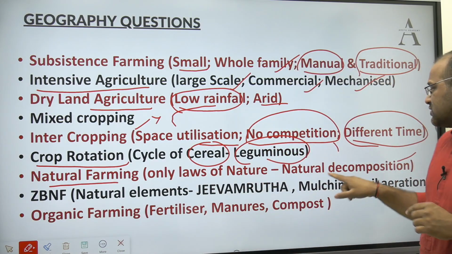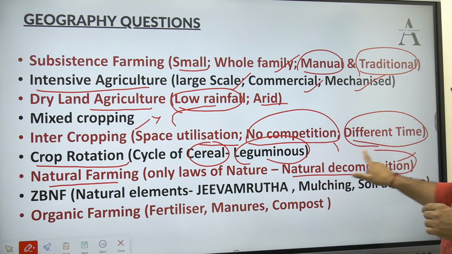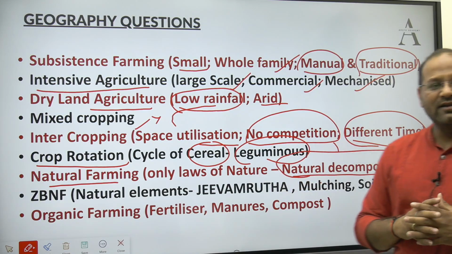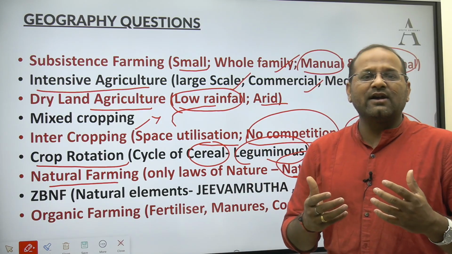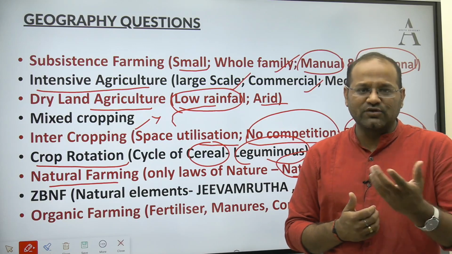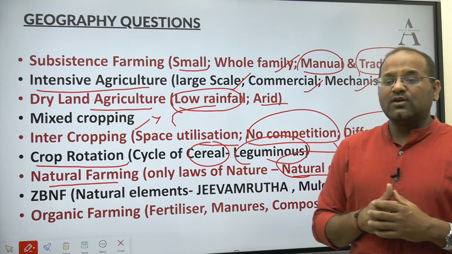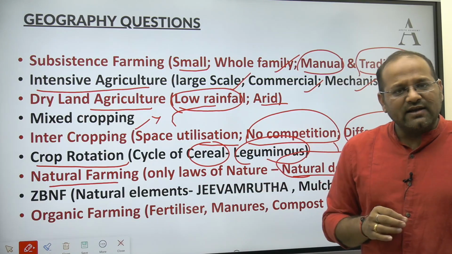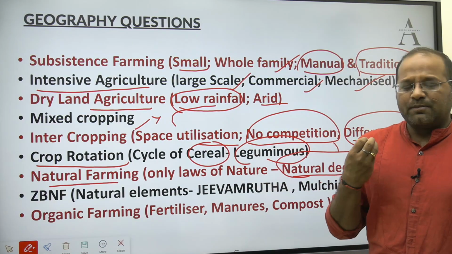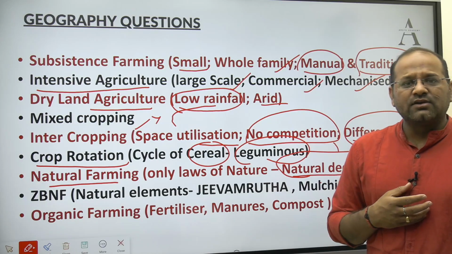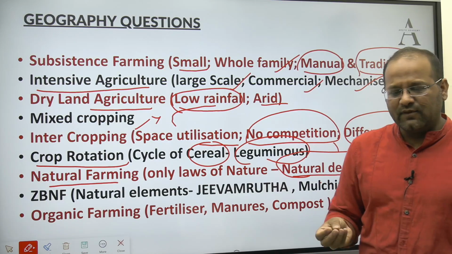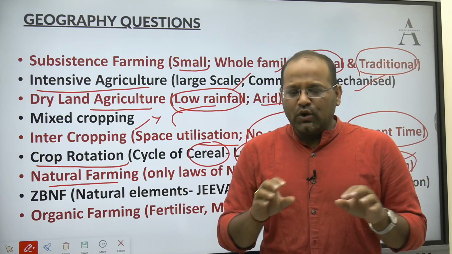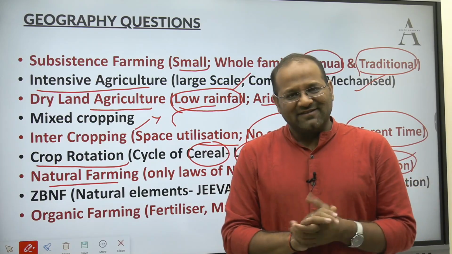Even the decomposition process, natural decomposition, is taken care of here. So the farmers are dependent upon natural decomposers. They are not using any extra outside ingredients, be it fertilizer or pesticides or anything. There will be no tilling, no de-weeding, nothing.